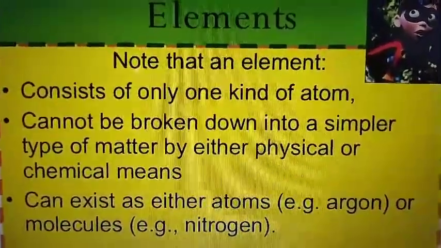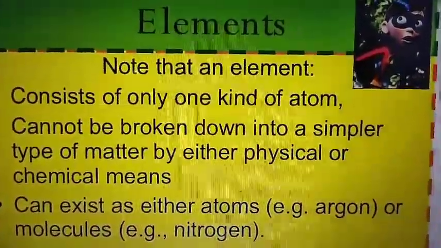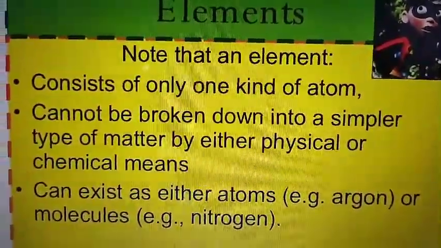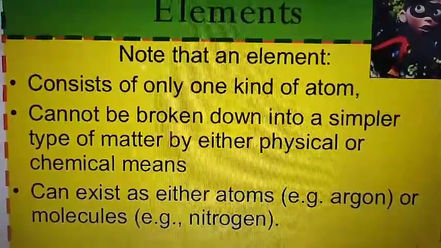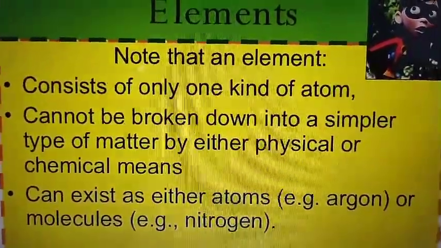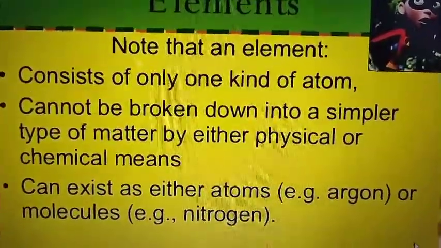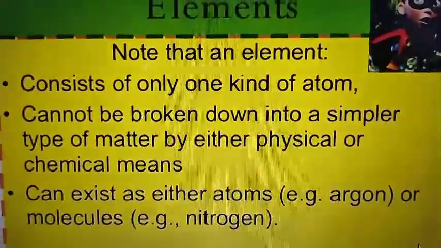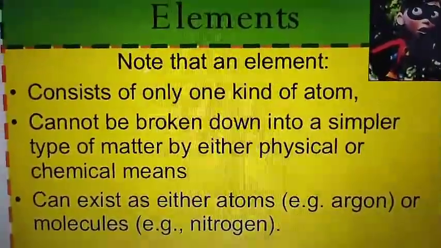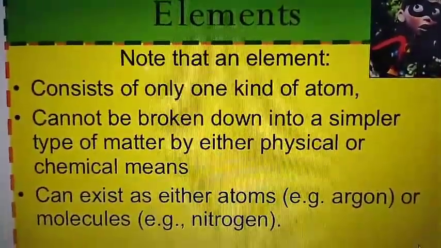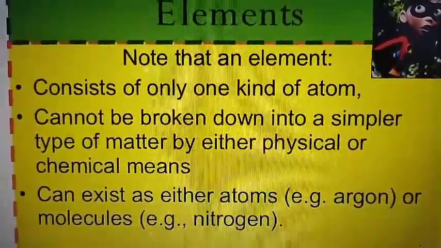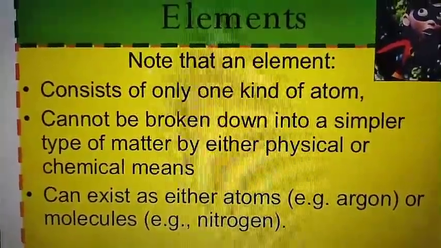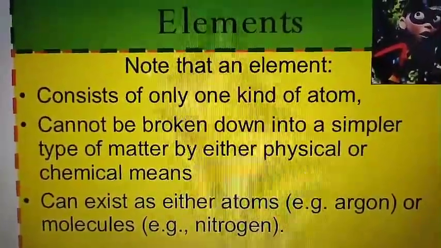So what are elements? An element consists of only one kind of atom. That means if nitrogen is present, only nitrogen atoms are present. It cannot be broken down into a simpler type of matter by any physical or chemical means. It can exist as either atoms or molecules. Like nitrogen is present in molecular form, right? How? Because if we write N, we know that atoms